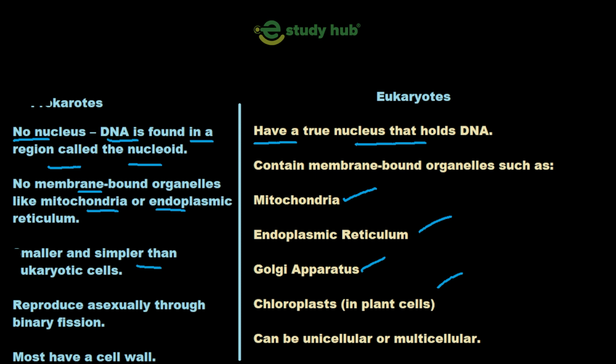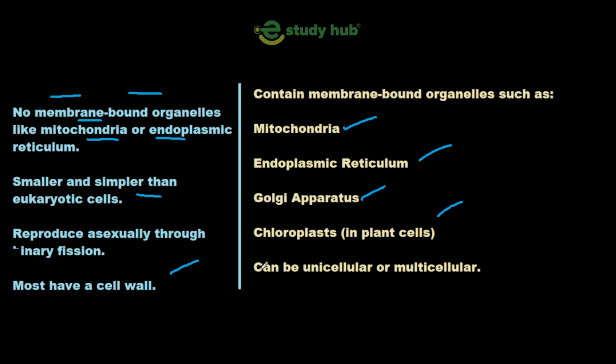And prokaryotic cells are simpler than eukaryotic cells, and most have a cell wall. Prokaryotic cells have a cell wall, while in eukaryotic cells, in case of animal cell there is no cell wall, but in case of plant cell there is a cell wall, and this cell wall is different. Like the cell wall of prokaryotic cell is made up of peptidoglycan.